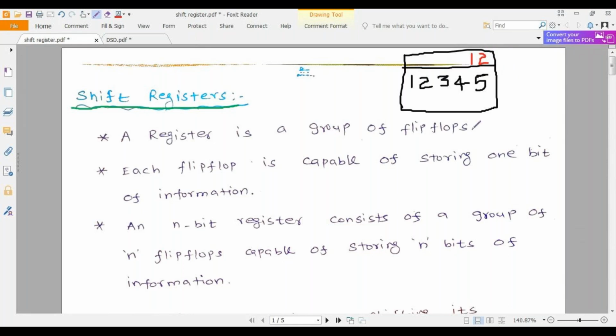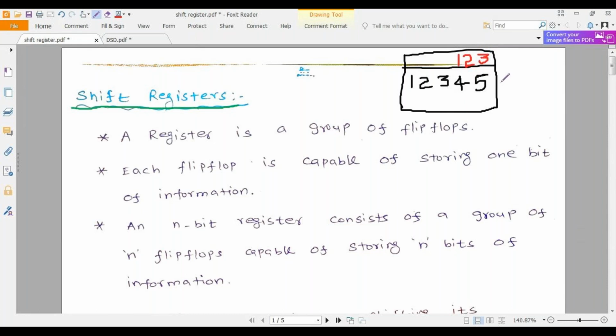Next, suppose I press 3. The previous value I entered will be shifted, and the current value I pressed will be displayed in the current location, isn't it?